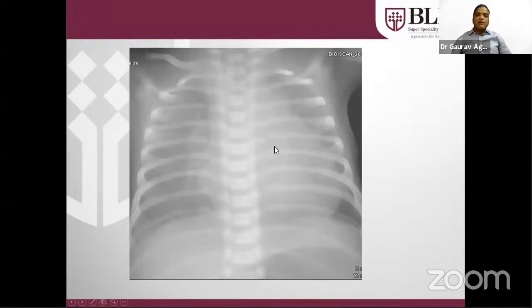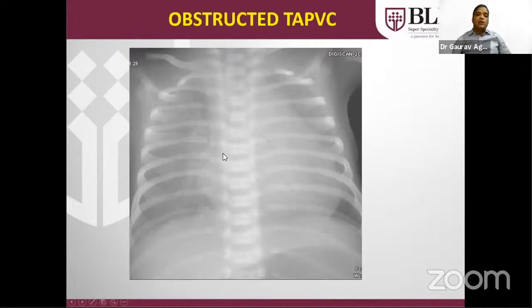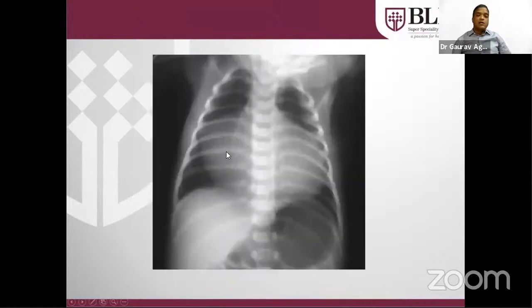This is an X-ray of a patient having TAPVC that is obstructed. Infracardiac TAPVC is when all the pulmonary veins are draining to the inferior vena cava. This is generally obstructed. If we use prostaglandin in such cases, the patient will have this type of presentation: alveolar edema is there and will further deteriorate. So we should not use prostaglandin. This is another X-ray of a patient where you can see pulmonary oligemia on both sides, a dilated RA and RV, a box-shaped heart. This is a typical X-ray of Ebstein anomaly.